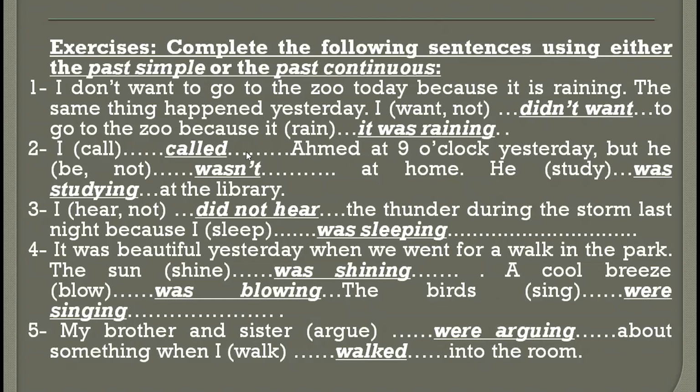Okay. I called Ahmed at 9 o'clock yesterday. I started actually calling him at 9 o'clock yesterday, but he wasn't at home, right? Why? He was studying at the library, past continuous. At night, before 9 o'clock, he was studying. This is the action that he was doing at this time. He was studying at the library.